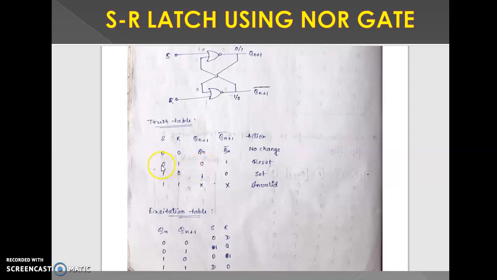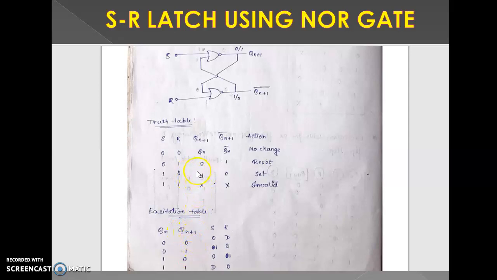This time SR value is 0 1, and the previous value is also 0. So S value is 0, and R value 0 1 means don't care. That's why X, 0 1. Qn plus 1 value 1.